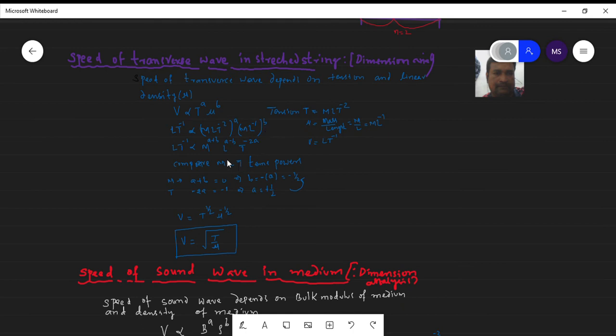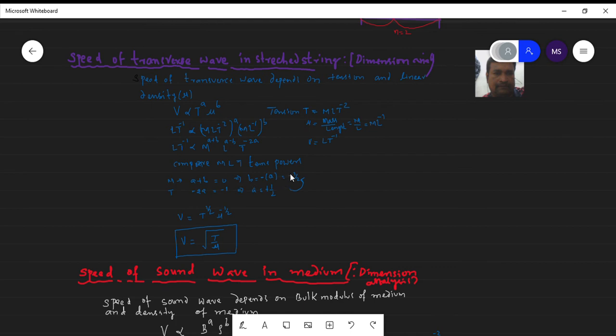So by comparing the powers of the M, L and T terms: the power of M is a plus b, which equals 0, because there is no M on the left side, so M to the power of 0. So a plus b is equal to 0, hence b is equal to minus a.